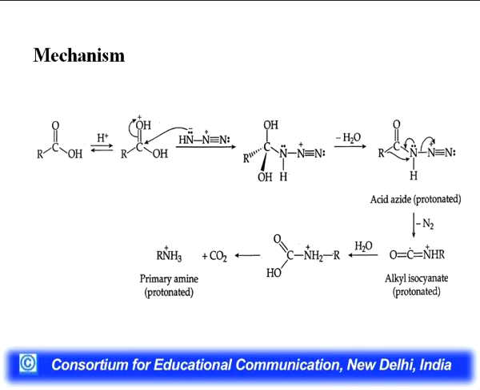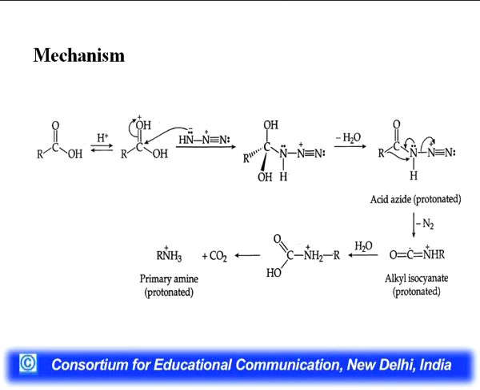As soon as this positive charge is acquired by oxygen, there is a temporary shifting of pi electrons from the carbonyl group. Hence, now carbon is more susceptible towards this N3H group, means hydrazoic group, because nitrogen has a lone pair of electrons with negative charge. So, it can easily attack this carbon. Intermediate is there, then what happens? This R group will migrate or rearrange to the nitrogen, then it will form alkyl isocyanate.